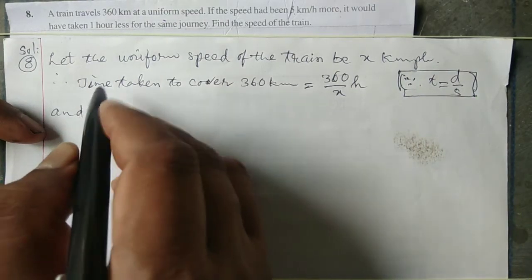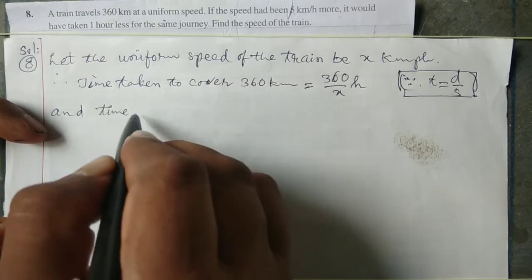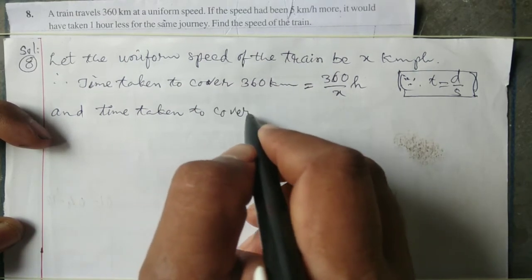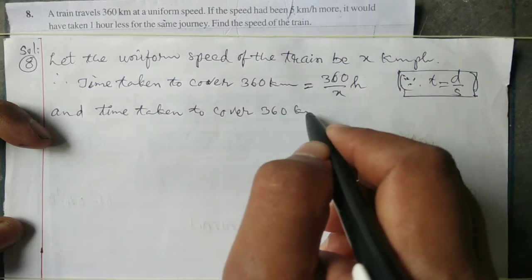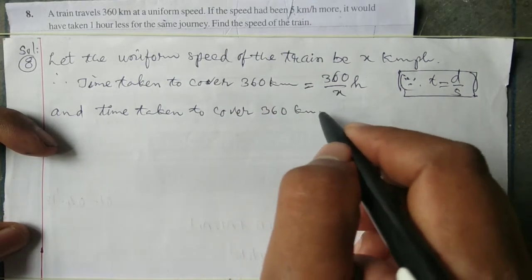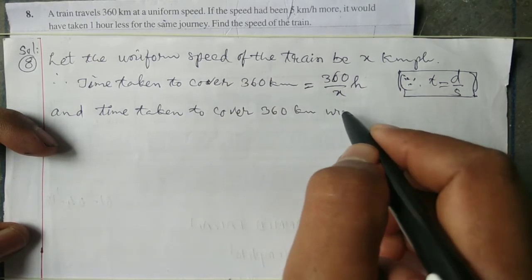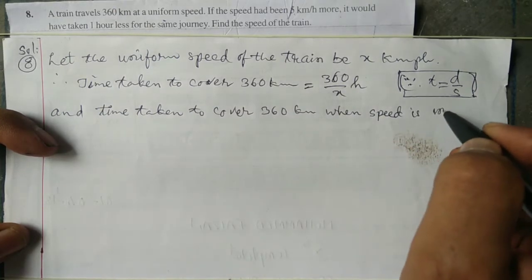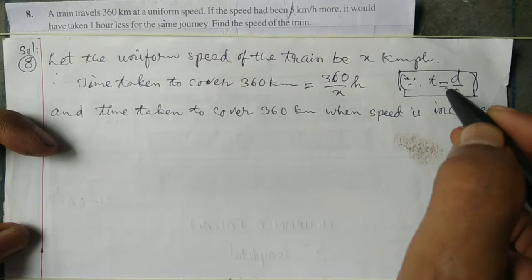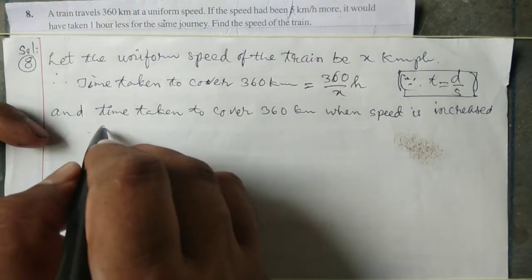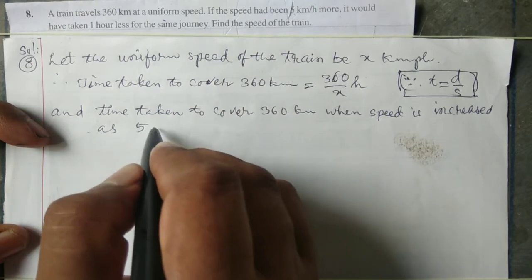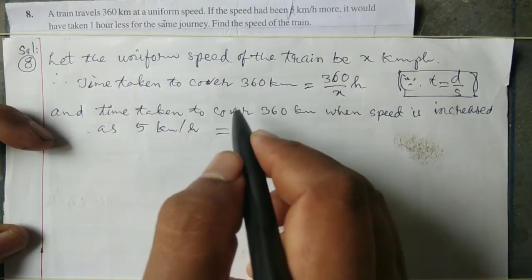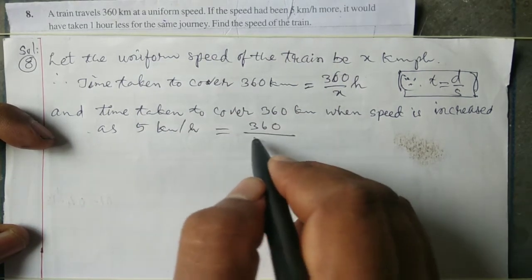And the time taken to cover 360 kilometers when the speed is increased by 5 kilometers per hour is 360 by x plus 5 hours.